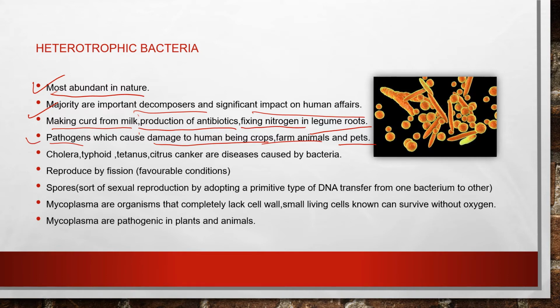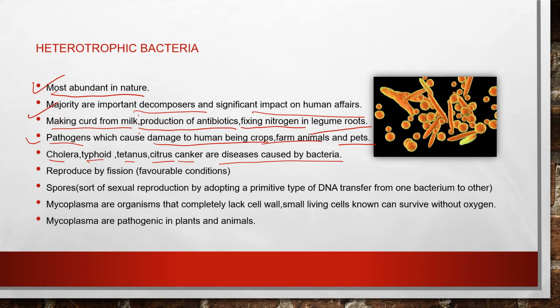Now we know that bacteria like cholera, typhoid, tetanus and citrus canker are disease causing bacteria. So what is their mode of reproduction? We know that on the basis of characters like cell wall structure, type of nutrition and mode of reproduction, R.H. Whittaker divided all organisms into the five kingdom classification. So for each kingdom, Monera, Protista, Fungi, Plantae and Animalia, we should learn each and every character.